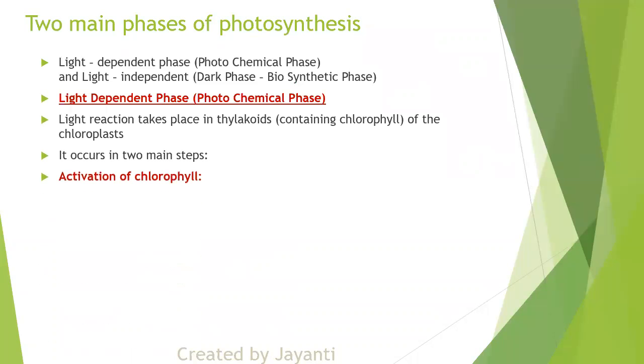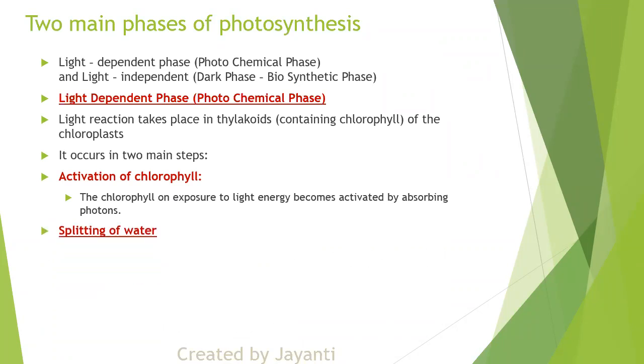It occurs in two main steps. पहली बात तो वो क्लोरोफिल को एक्टिवेट करना पड़ेगा. तो what will happen? Light उसके ऊपर गिरा. Now that chlorophyll has to get activated. Pigment को activate करना है. Like it is dormant state पे रहता है. जब light गिरती है तभी वो activate होता है. Okay. Now chlorophyll becomes activated by absorbing the photon. ये तो हो गया.